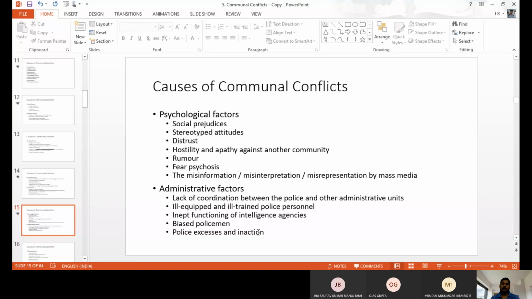If the intelligence bureaus are not doing their duty properly, then automatically communal violence may happen at a high level. So the intelligence bureau is also an administrative reason for the violence. And biased policemen supporting a political party, their own religion, their own caste. If that type of policeman is there, again violence will develop. And police inaction is also a reason for communal violence. So these are the administration related causes for communal violence.